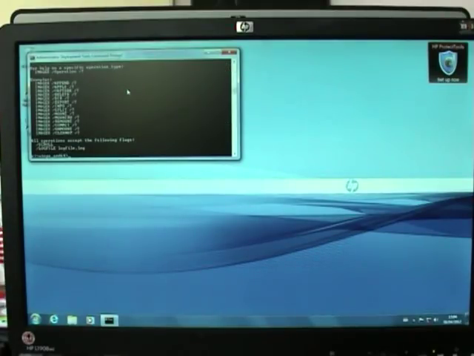Okay, we forgot a space between Windows and AIK. Right, now we insert the UFD into the computer. So here we go. Get in there.